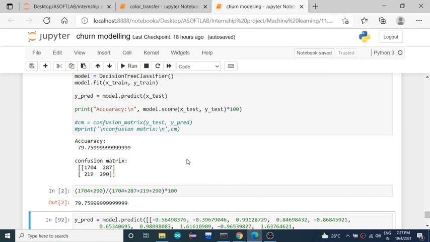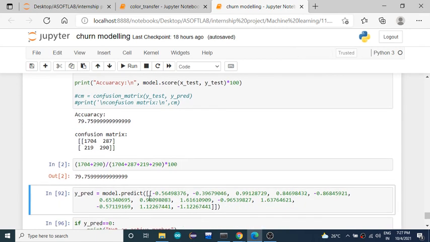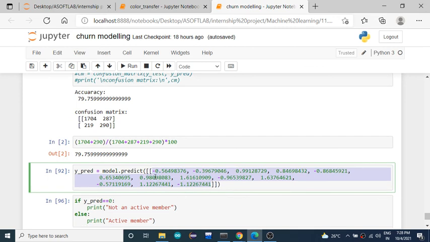Fine. And finally, if you want to deploy it, you need to feed the model with a sample input, independent value set. For the independent feature set, you must pass the sample values, then you'll be able to get the results.